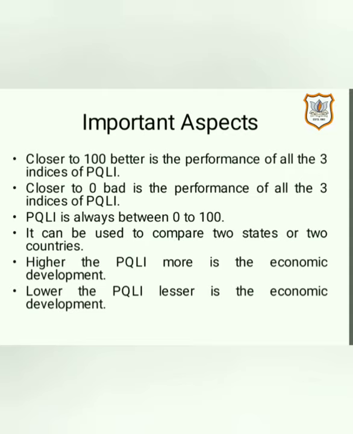Similarly, PQLI of one state in India, for example Gujarat, can be compared with another state in India, for example Maharashtra. Higher the PQLI, more is the economic development. So if the value of PQLI is higher, we may conclude that economic development is also high. But if PQLI is lower, then economic development is also less.